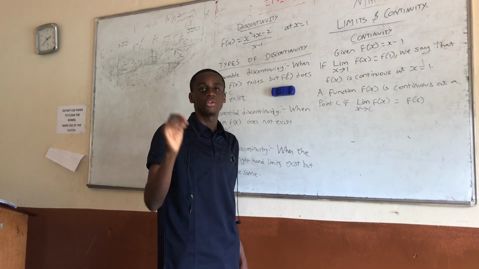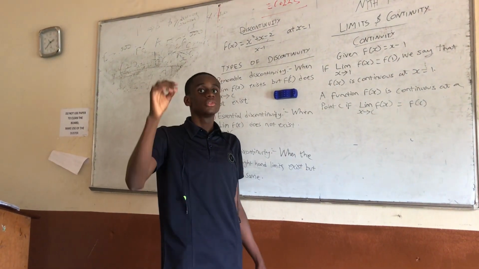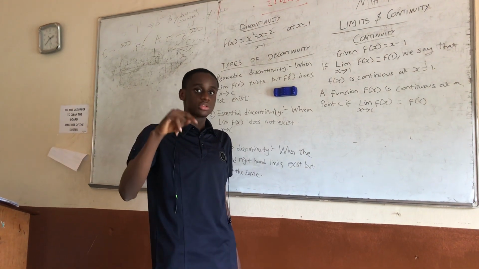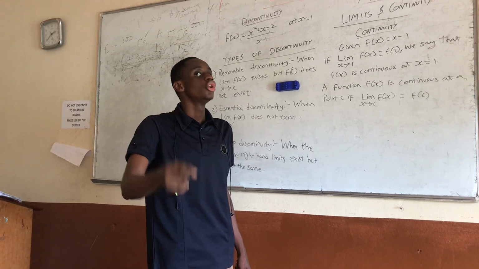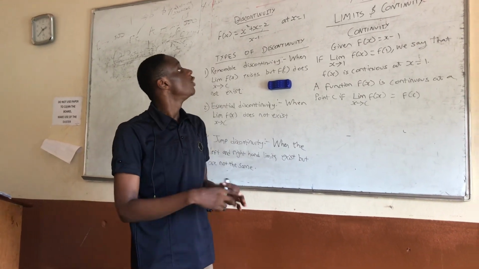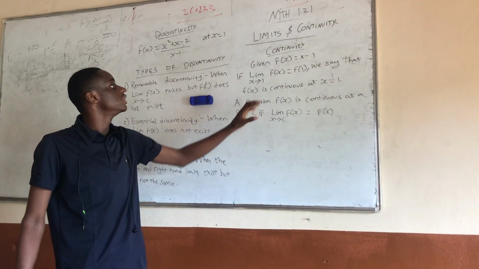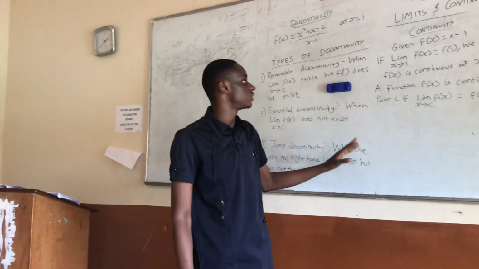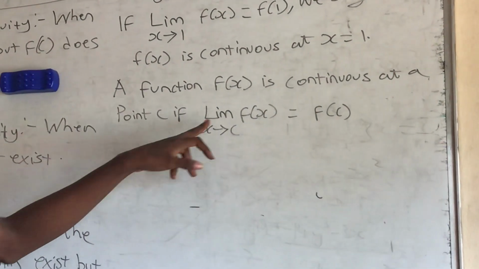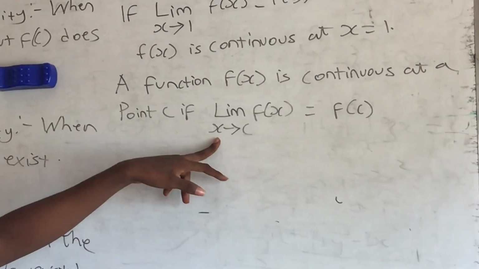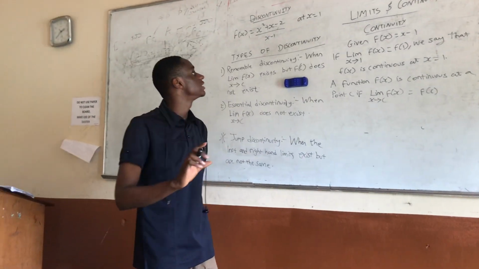To find the value of a function at a particular point, you just substitute that number. To find the limit, you can also substitute the number, but if the function has no value at that point, you differentiate or you factorize. But for the function to be continuous, both of them must be the same. If they are not the same, the function is not continuous. That is just what we are trying to see. So we generalize that the function f(x) is continuous at a point c if the limit of f(x) as x approaches c exists and is equal to f(c). That is it for continuity.